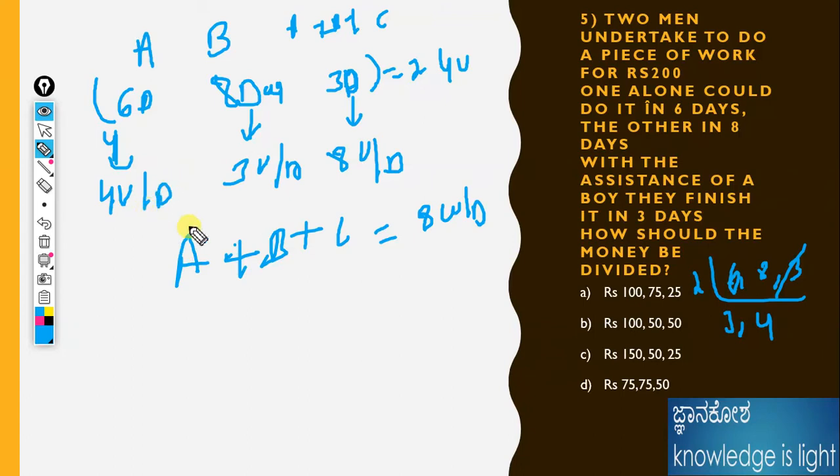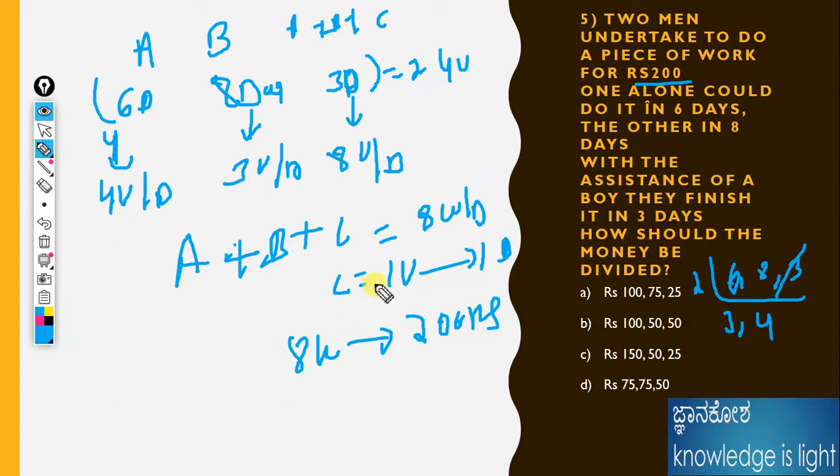The overall amount is for 8 units. For 8 units of work they will get the 200 rupees. So how much will C get for 1 unit? 1 unit means 200 times 1 by 8. That means we already know the value is less, so the numerator should be 1 and the denominator should be 8. How much should it be?